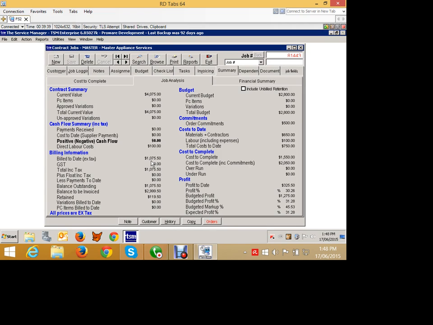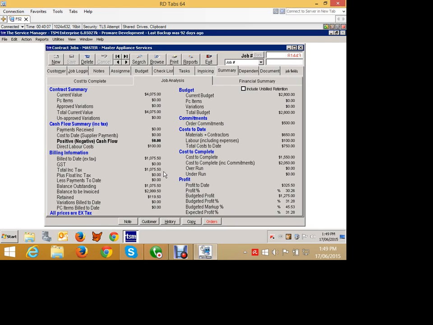I have zero cash flow. So in and out, nothing in, nothing out. So as soon as I receive an invoice from my supplier, I will physically start to get cash flow out coming in here. So like a negative. It's money that's due. Right at this point in time, I don't owe anyone any money, and I haven't received any money from anyone else. Right? So there's no cash flow at this point in time.